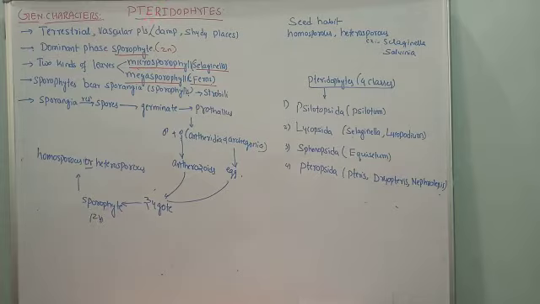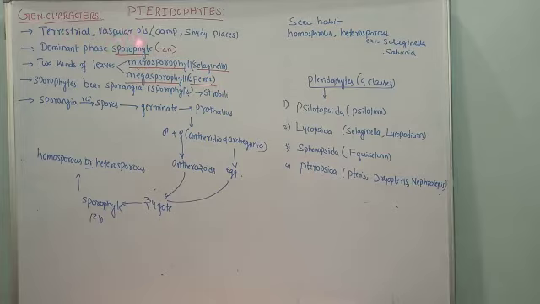Why are they called terrestrial vascular plants? Since they are found in damp, muddy, shady places. These plants don't require much water, but they live in a damp place, meaning where moisture is there. That place is called a damp place, and they are also found in shady places. In such places they occur, and they are land dwellers, meaning they are present on land. They are not aquatic, they are land dwellers.